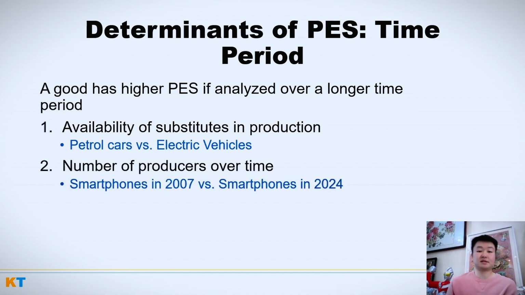Now, second factor, number of producers over time. If you think back to the smartphone market in 2007, and some of you probably weren't even born yet in 2007, but I remember when the iPhone first came out, people were like, what? Phones without keyboards? With only a button? And now they don't even have buttons. But yeah, people at that time were genuinely shocked that that was going to be the phone, right?